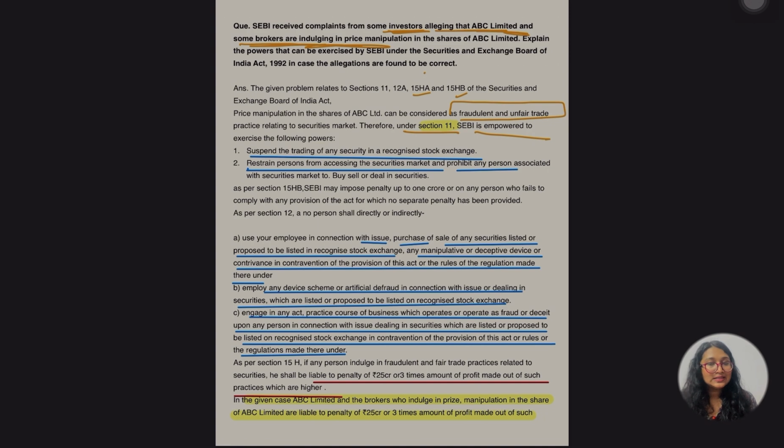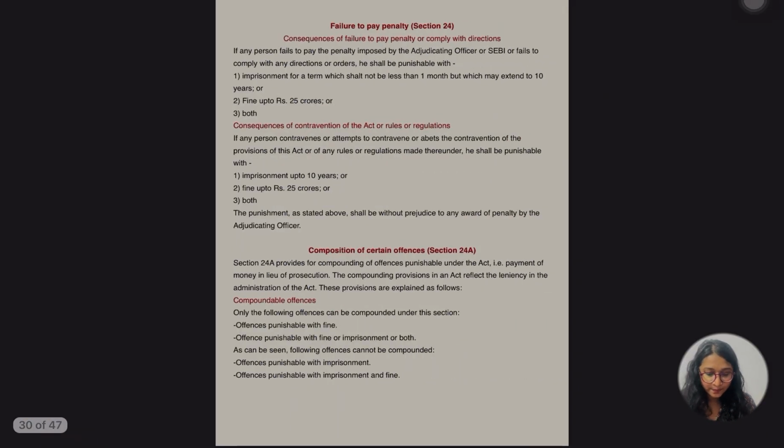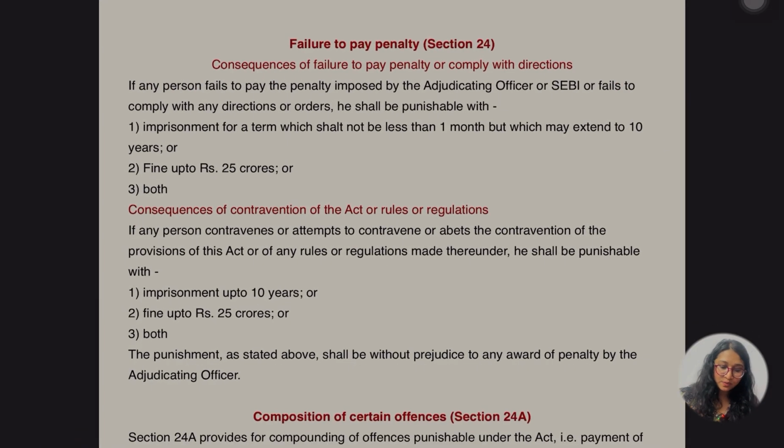Okay, in this case we already discussed section 11, 12A, which is not in our CMA module. Okay. Let's go for failure to pay penalty.